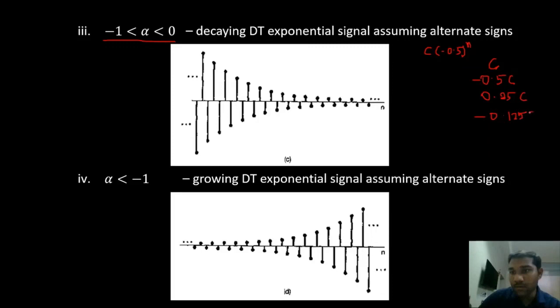So if you see, the sign is alternating between positive and negative. One positive, one negative. One positive, one negative. And it is decreasing from n is equal to 0, and it is decreasing as n increases, right? That is the decaying exponential assuming alternate signs, right?